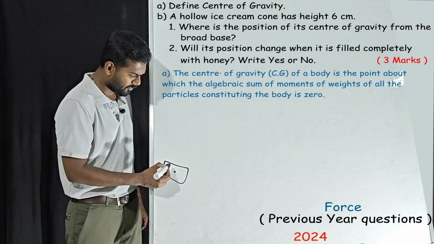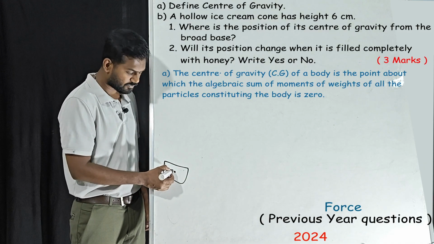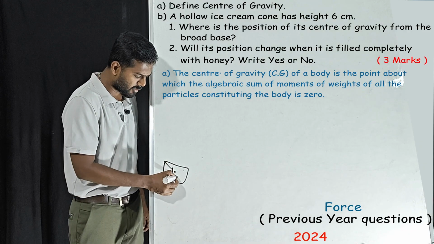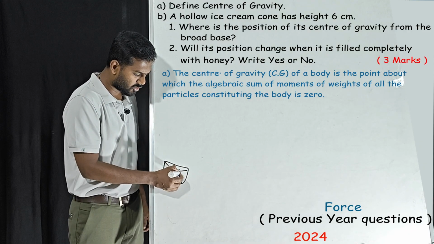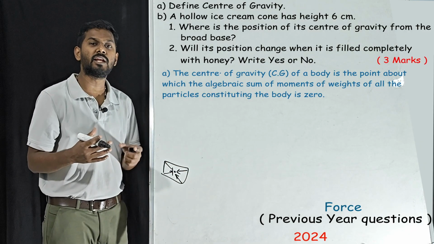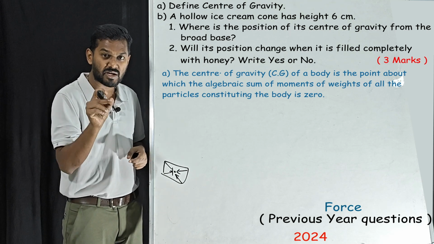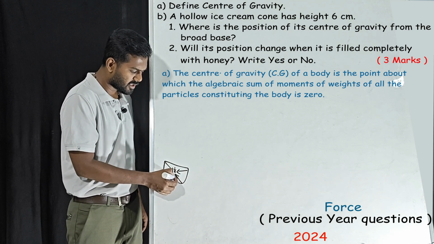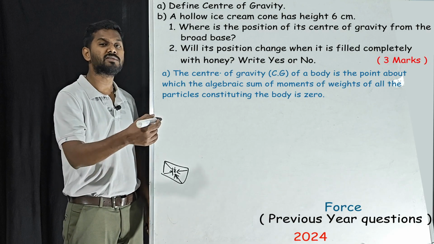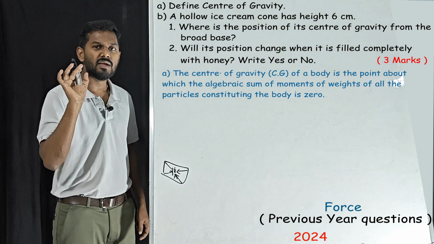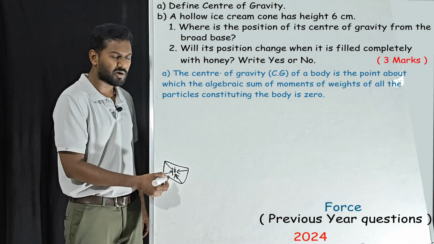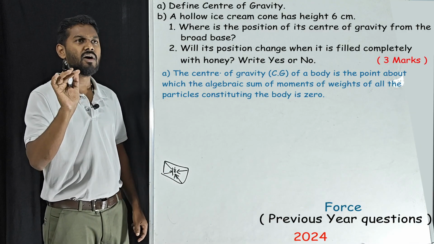The complete weight of an object will be concentrated at that point. Whenever you add the moments of all the weights algebraically, it will be 0. That point we call the center of gravity.